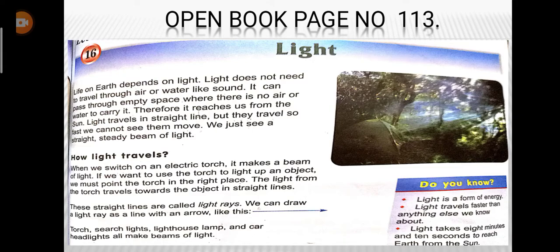When we switch on an electric torch, it makes a beam of light. If we want to use the torch to light up an object, we must point the torch to the place. The light from the torch reaches toward the object in a straight line. These straight lines are called light rays. You can see this is the light ray. We can draw the light ray as a line with an arrow like this. You can see it here. Torch, searchlight, lighthouse, and car headlights all are made up of light beams.